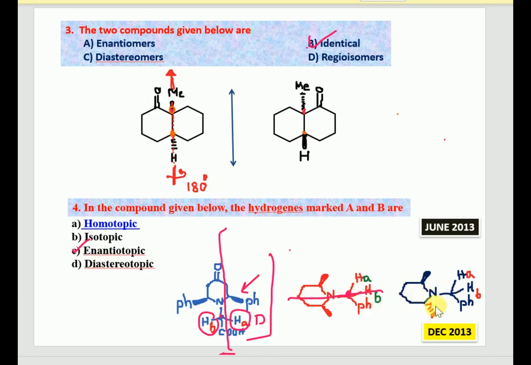Observe here, this is the molecule they have given in the next session, that is December 2013, where you can observe it doesn't have any plane of symmetry. One is above the plane, one is below the plane.